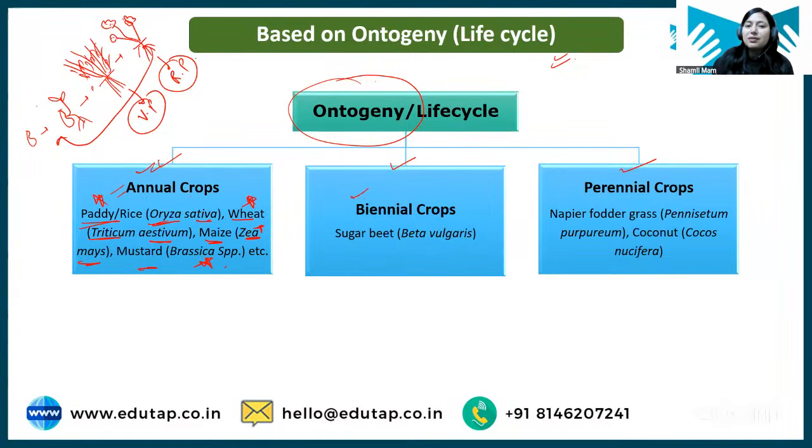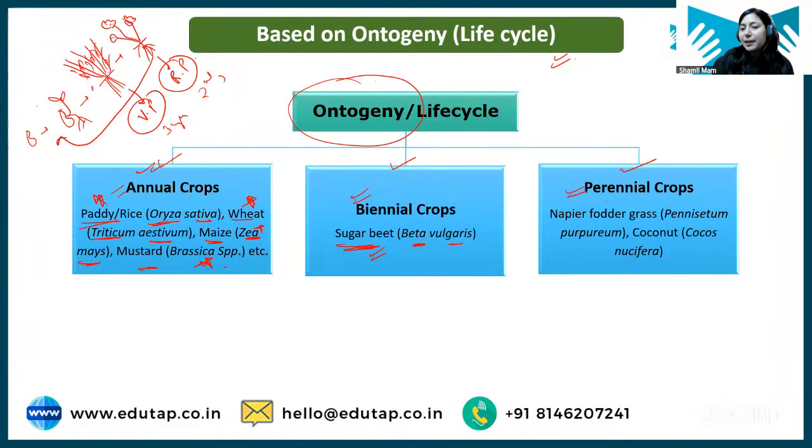Now students, if any crop takes 2 years to complete its life cycle, meaning in the first year it is completing just the vegetative phase, and in the second year it is completing the reproductive phase, then such a crop will be called a biennial crop. An example is sugar beet. I have already told the scientific name, that is Beta vulgaris, right?